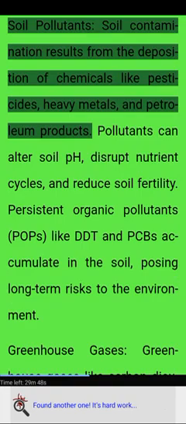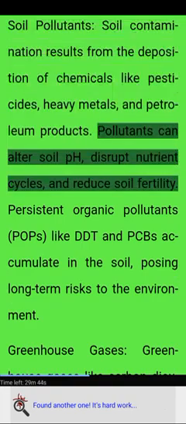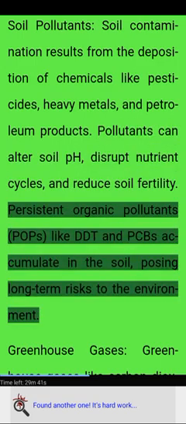Soil pollutants. Soil contamination results from the deposition of chemicals like pesticides, heavy metals, and petroleum products. Pollutants can alter soil pH, disrupt nutrient cycles, and reduce soil fertility. Persistent organic pollutants, POPs like DDT and PCBs accumulate in the soil, posing long-term risks to the environment.